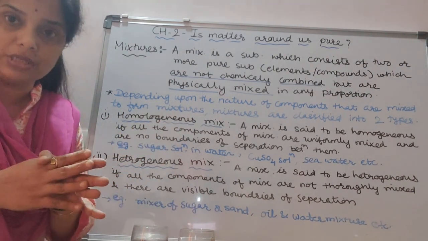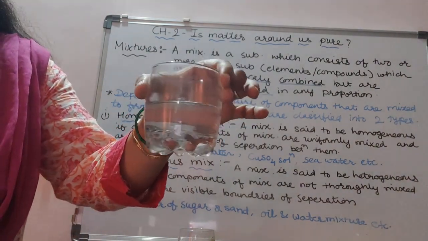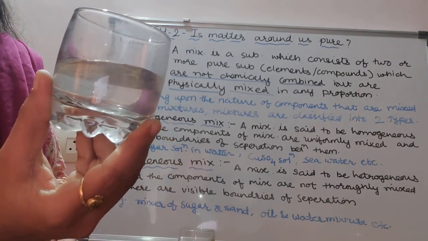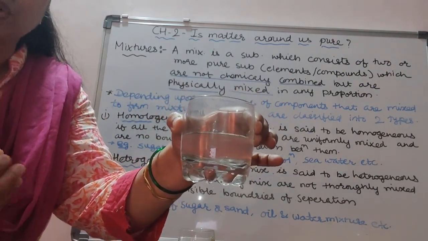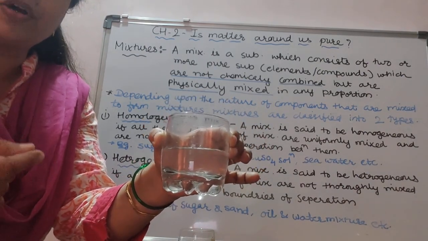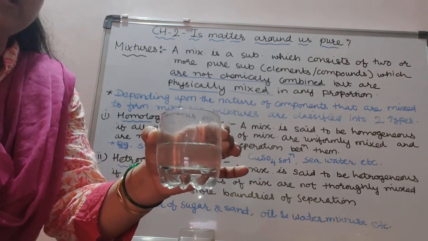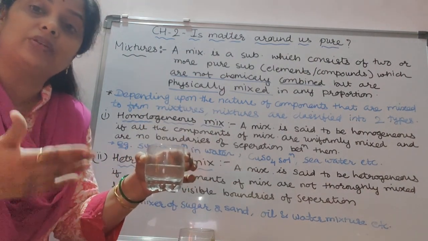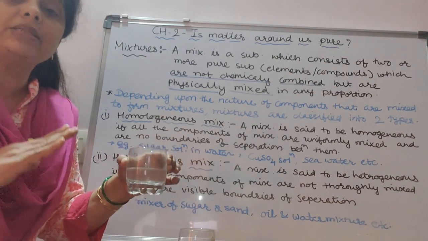We can't see the boundaries. For example, I have made here a mixture of sugar solution. If you see, can you see the boundaries? No, you can't see the boundaries as it is mixed thoroughly. You can do this at your home. You can make a salt solution or a sugar solution. You can take a sip from first till last. The taste is the same. It is not like when we taste first there is more sugar and at the end less sugar, meaning less sweet. Is it like this? It means it is mixed thoroughly.